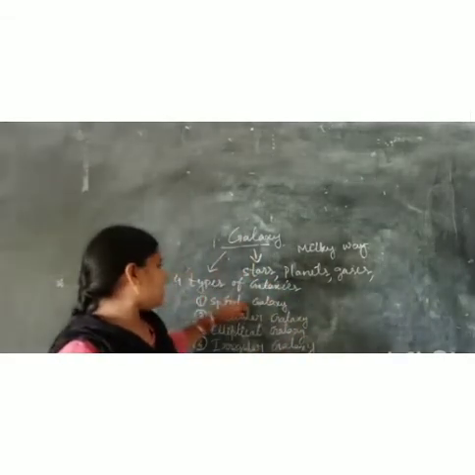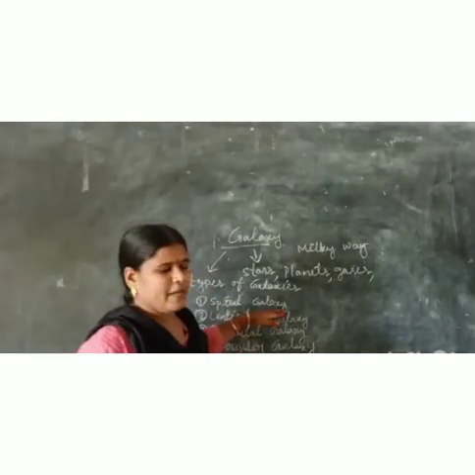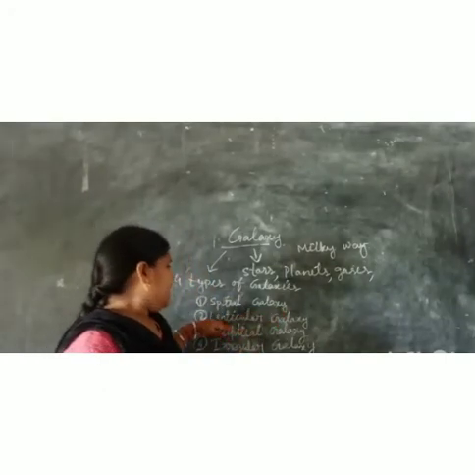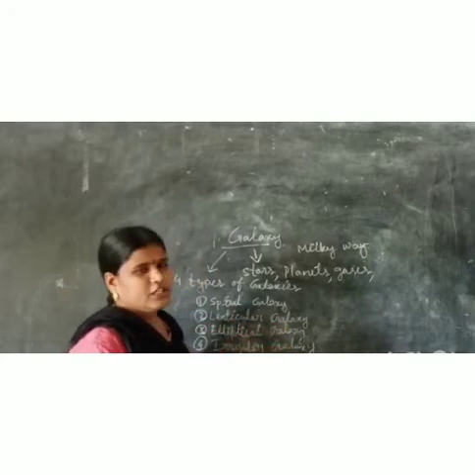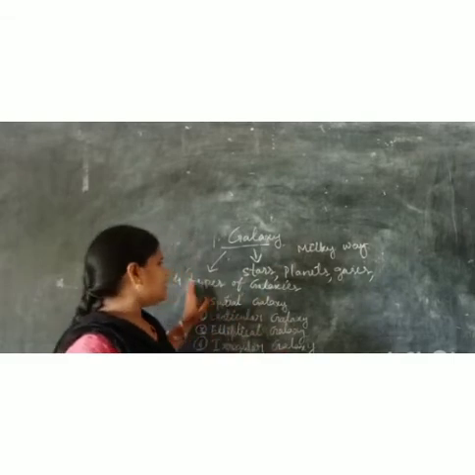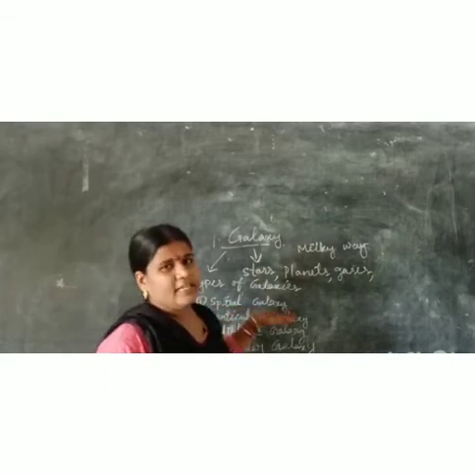Galaxies are generally of 4 types. What are they? Spiral galaxy, lenticular galaxy, elliptical galaxy and irregular galaxy. These are the 4 types of galaxies, and our Earth is in a spiral galaxy.